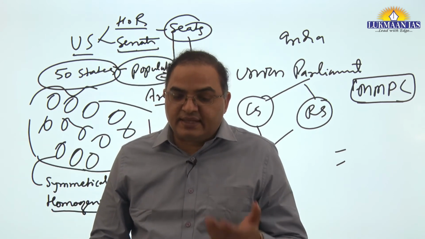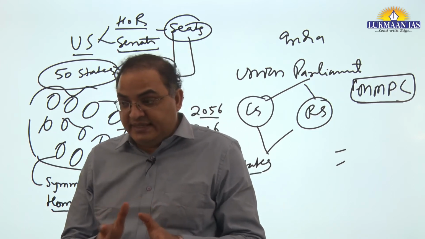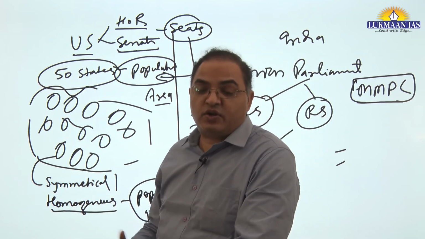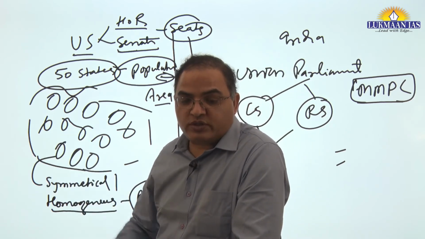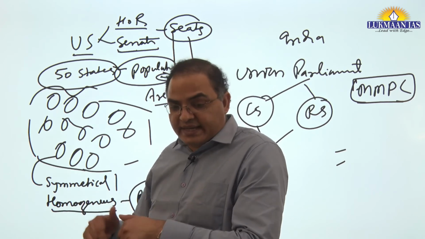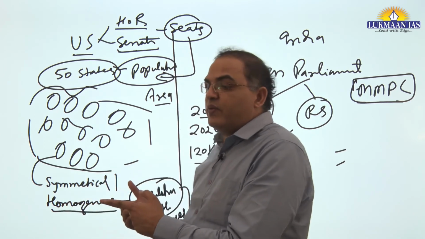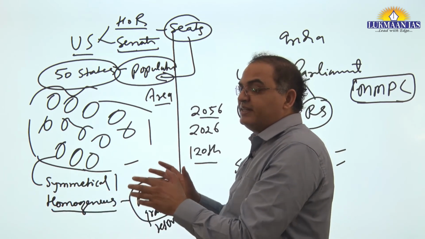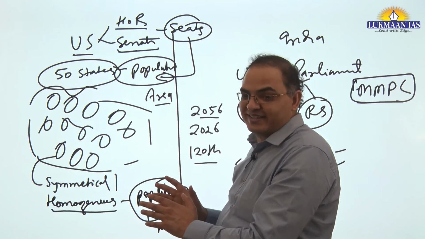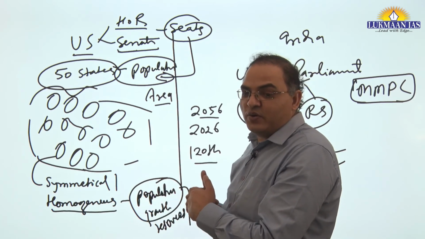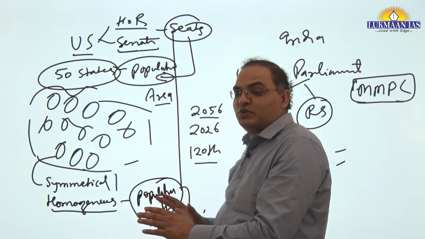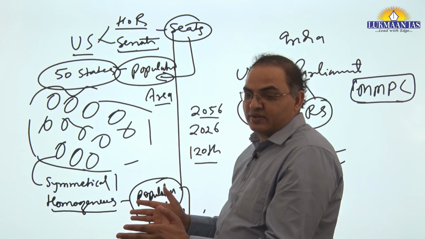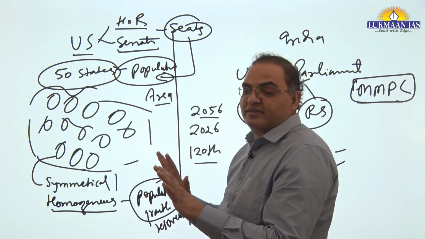Next can be that this reallocation of the seats, let's increase the number of seats, that can also be tried in Lok Sabha. So when we increase the number of seats, what will happen is that even if UP or northern states get some of the seats, southern states will at least not lose number of seats. So somehow for them it will remain status quo, so there will be less gap in terms of underrepresentation. So these things can be talked about.